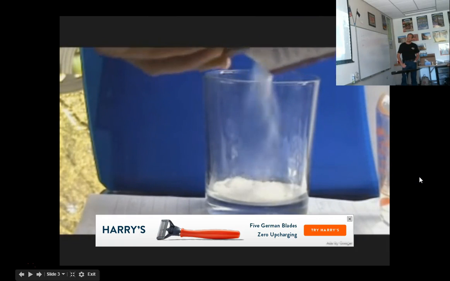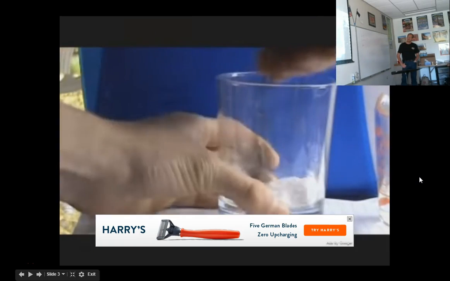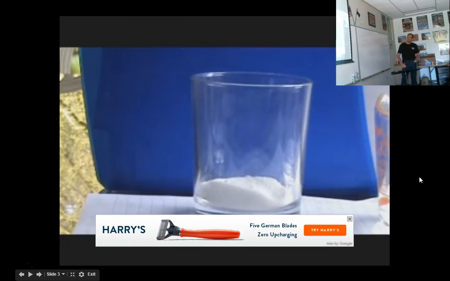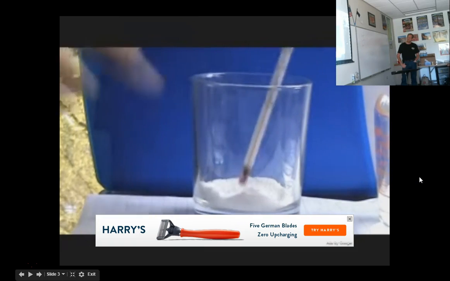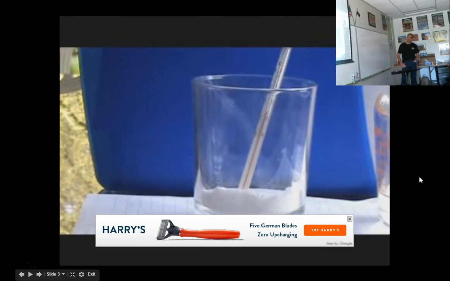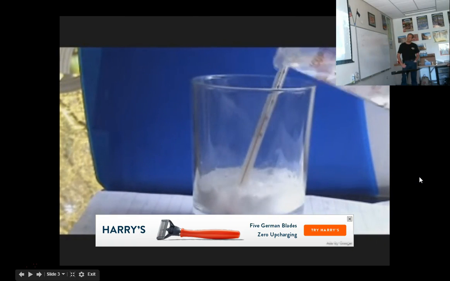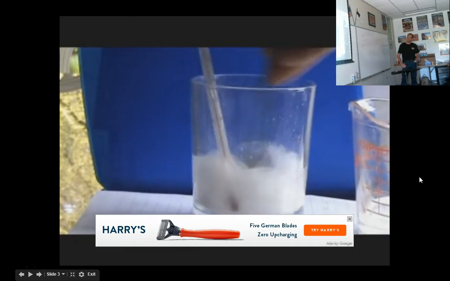And when you combine baking soda and citric acid, they need a little water to be in the reaction medium.